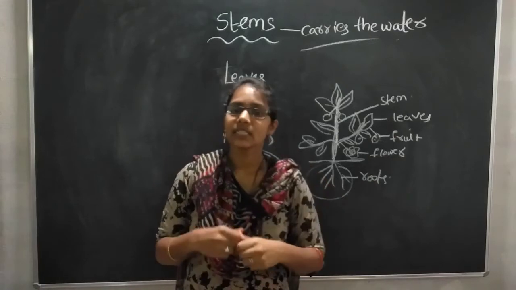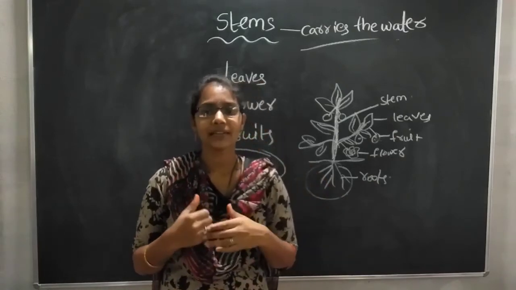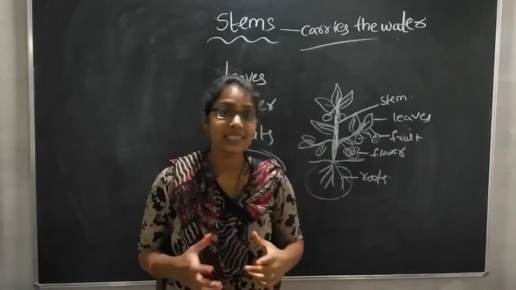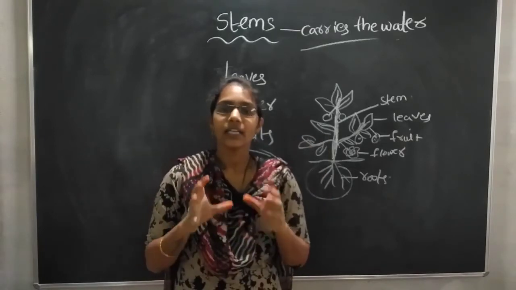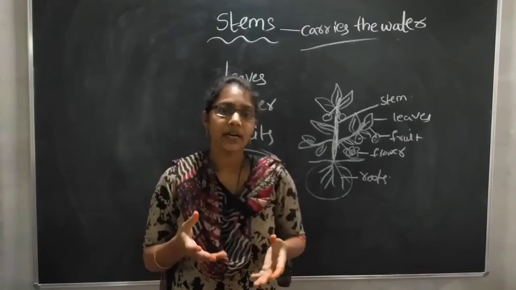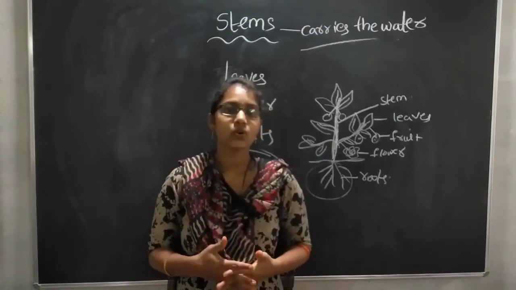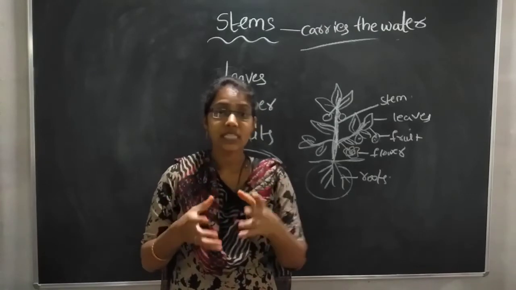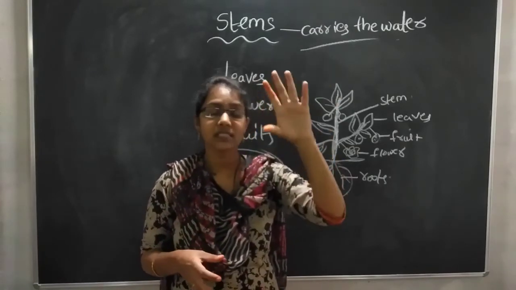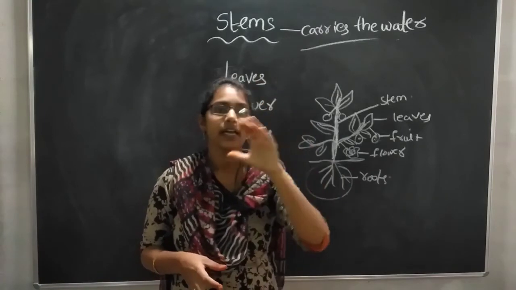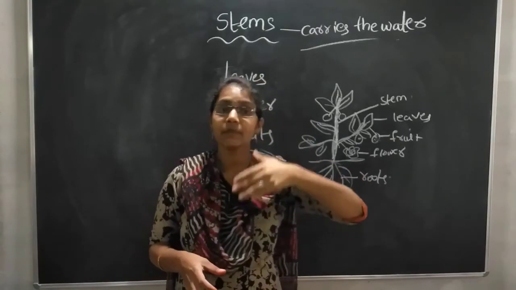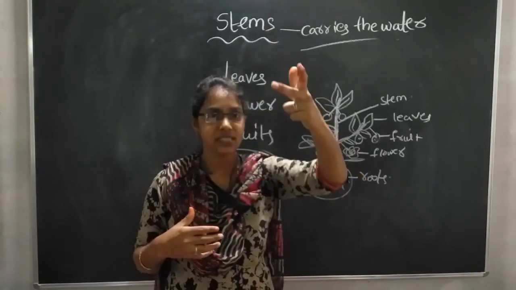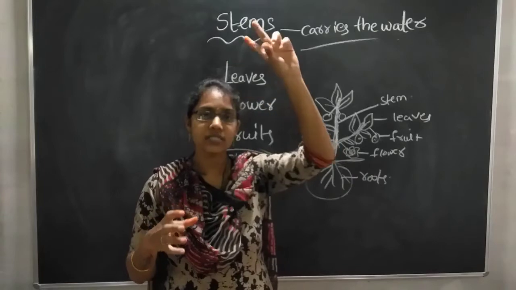See here children, the stems of all plants do not help the plant stand straight. Yes, and in climbers, like money plant, and also creepers like pumpkin, the stem cannot stand straight. It will be on the land only. It wants some help to stand straight. On its own, it cannot stand straight.